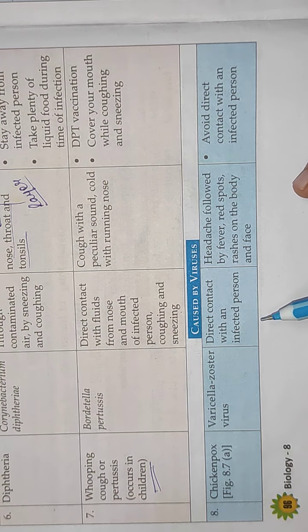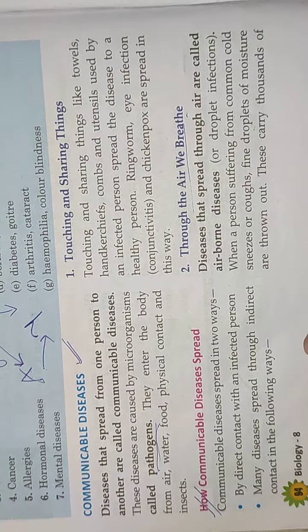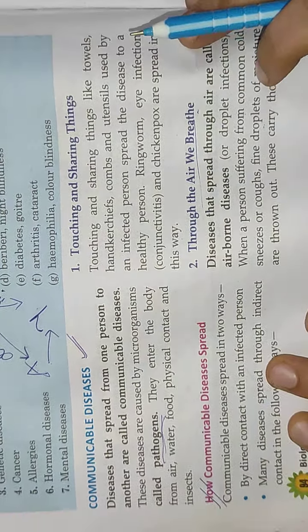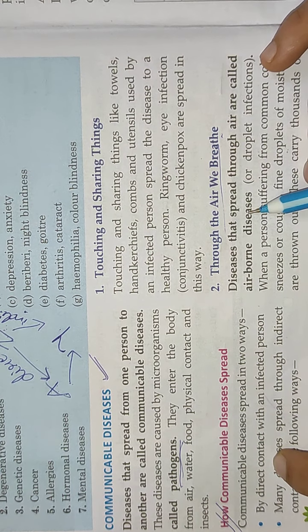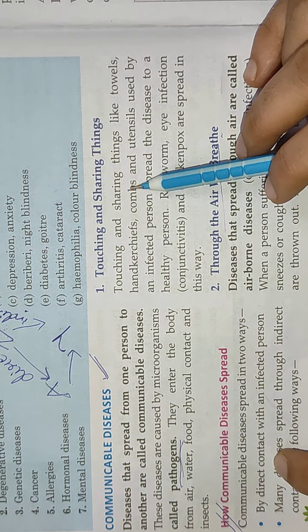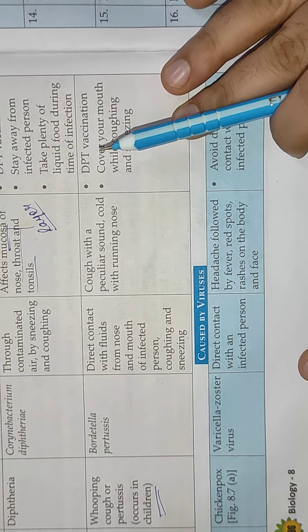You can generally remember or write that in all these communicable diseases, these two can come everywhere: by direct contact with the person, or through the air which we are getting from the person, by touching and sharing things. All these will easily come under these diseases and their mode of transmission. So these three things can come everywhere for it.